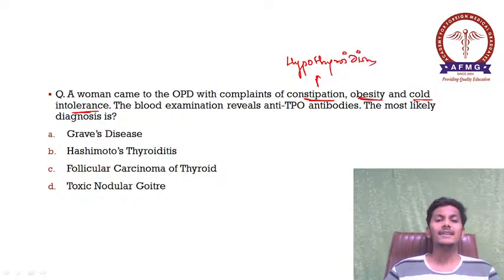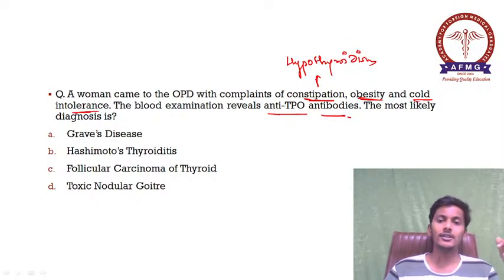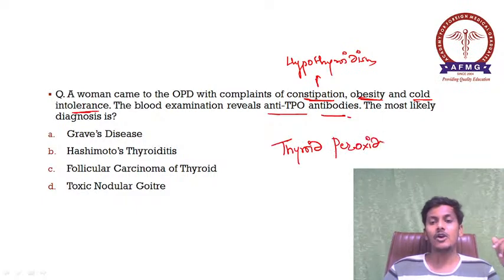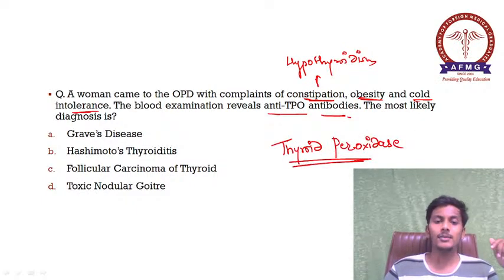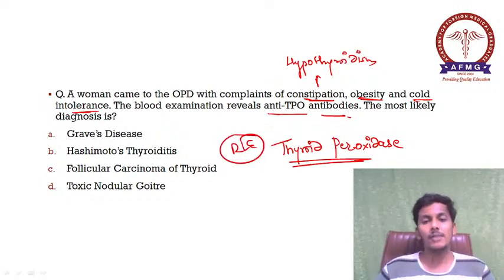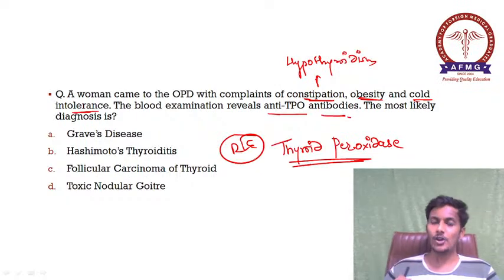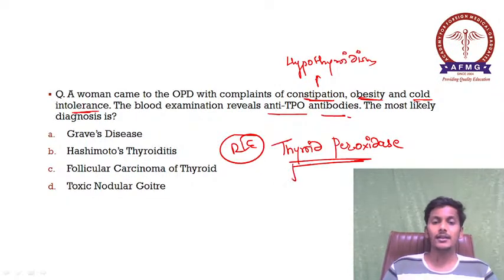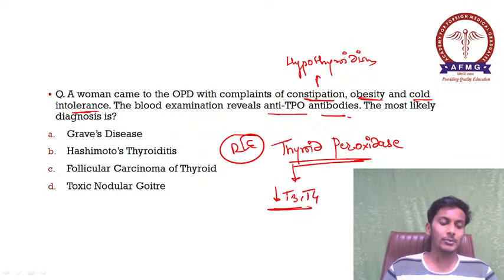Okay, so the blood examination further reveals anti-TPO antibodies. And what is TPO? That is your thyroid peroxidase enzyme. So there are antibodies formed against this thyroid peroxidase enzyme, which is the rate limiting enzyme of thyroid hormone synthesis. So please remember, if antibodies are formed against this enzyme, definitely the thyroid hormone synthesis would be impaired. Then it would lead to decreased T3 and T4 levels. So this is a case of hypothyroidism. You can come to a conclusion from this also.